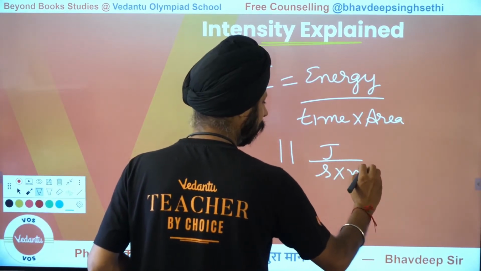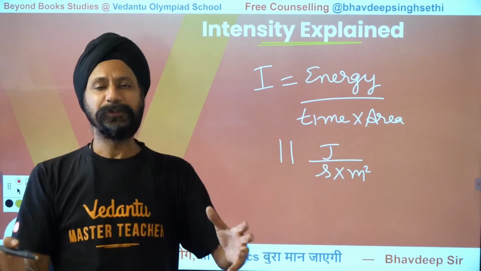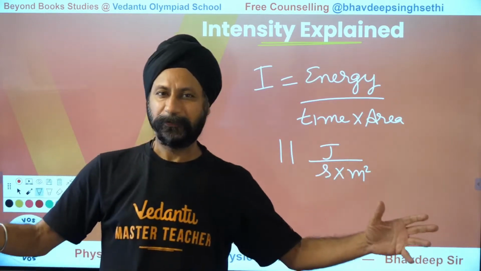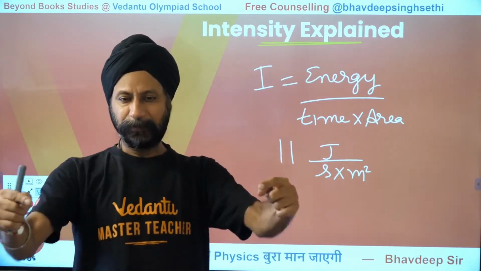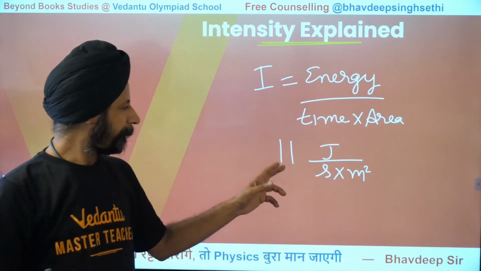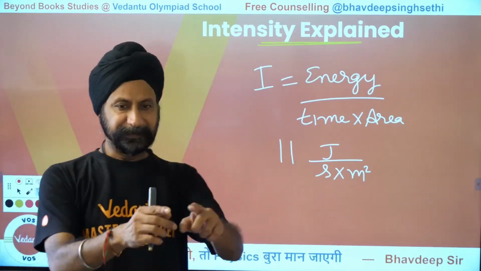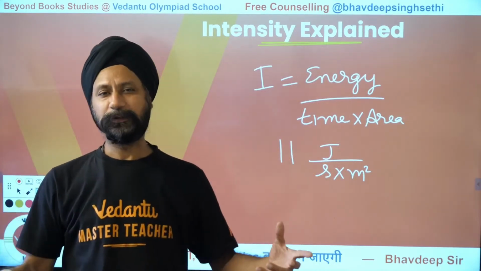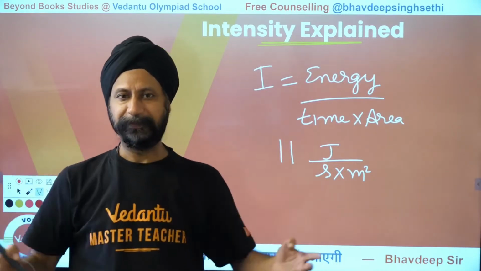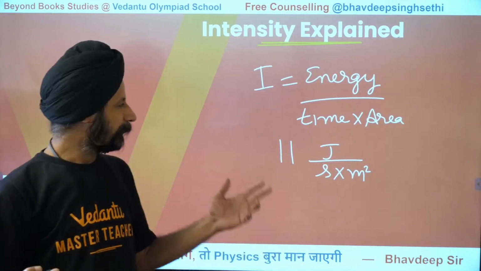You can understand by the units itself that 11 joules of energy would be falling every second on 1 square meter of area. So let's say I have a table 1 meter by 1 meter, so the area is 1 square meter. I'm saying 11 joules is falling every second on that. That also means if the table was 2 by 2, which is 4 square meters, I would say 1 square meter gets 11, so 4 square meters would get 44 joules every second. So that's what the intensity means.